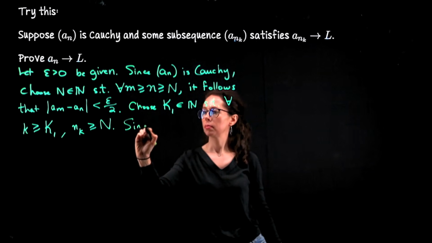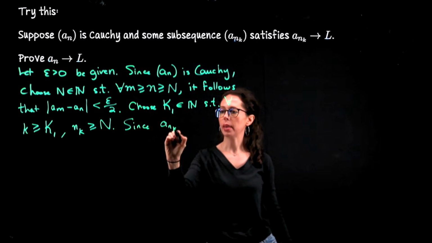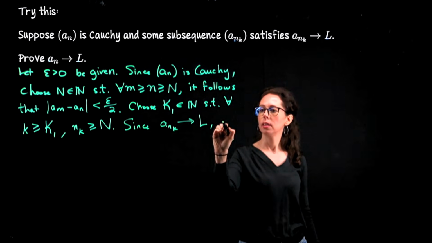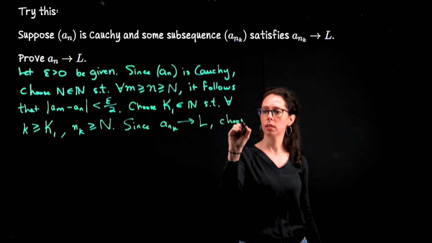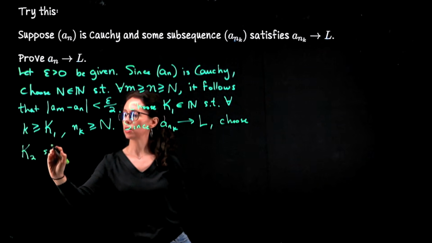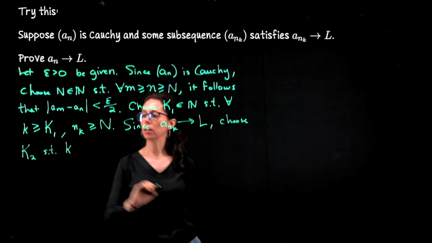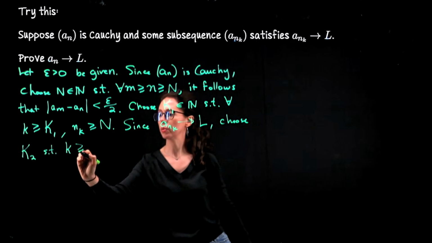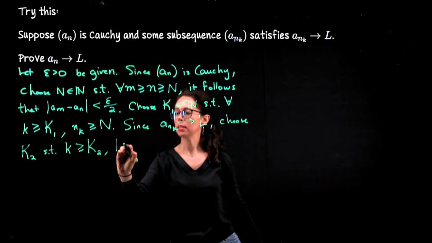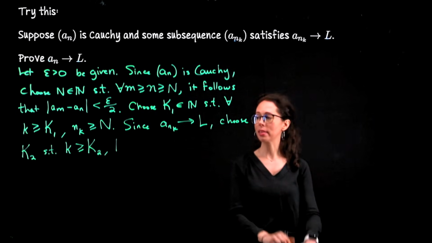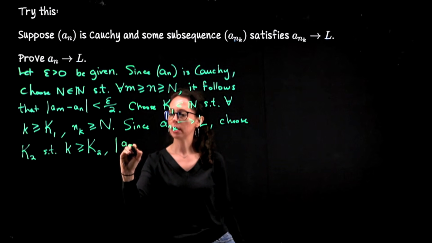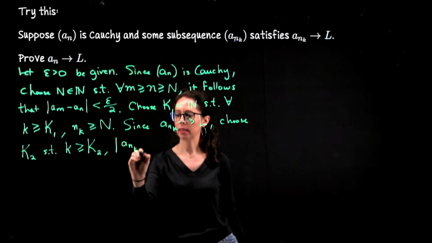Since a sub n sub k, the subsequence, converges to L, choose K sub 2, capital K sub 2, such that for all little k greater than or equal to K sub 2, the distance between the corresponding term of the subsequence, which is indexed by that k.